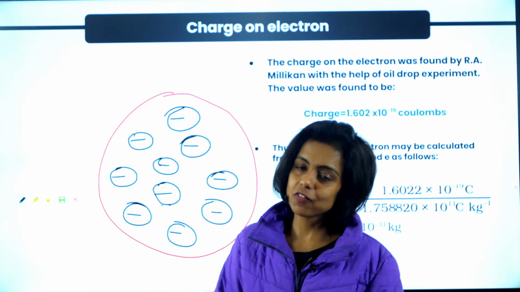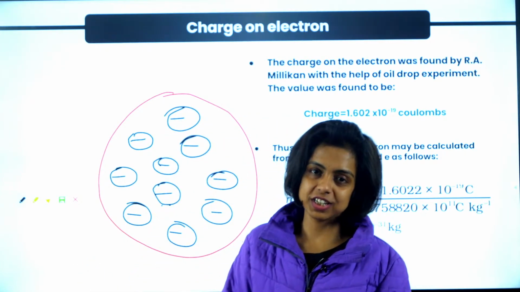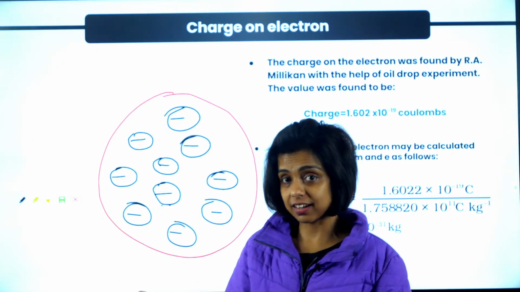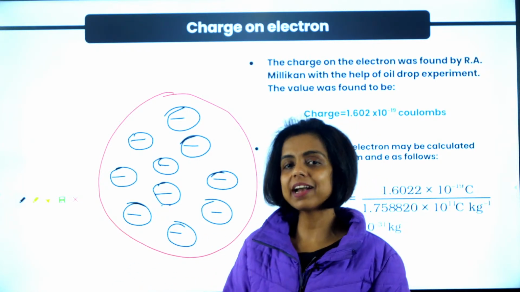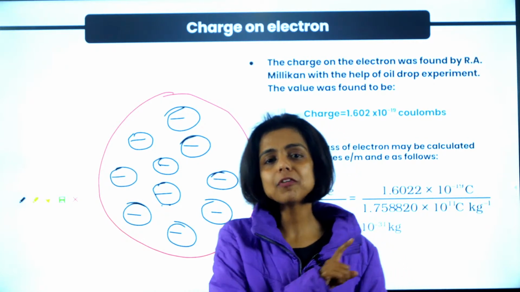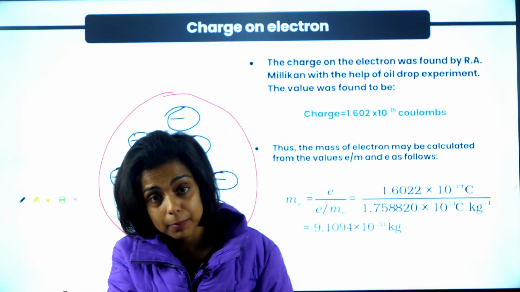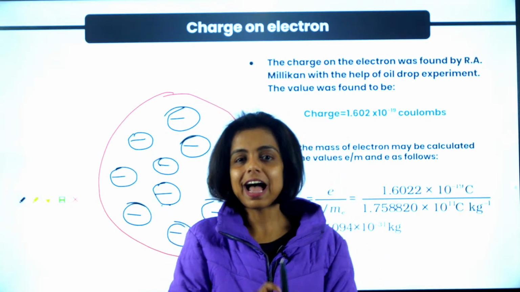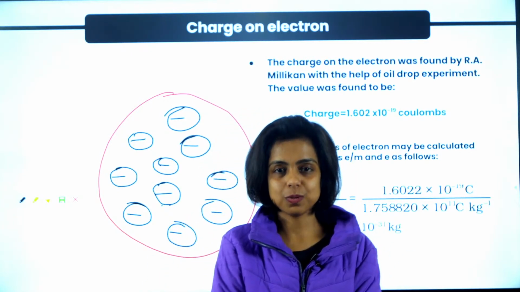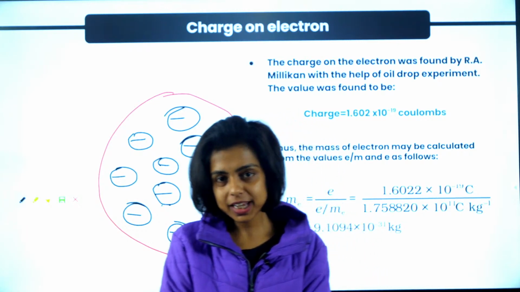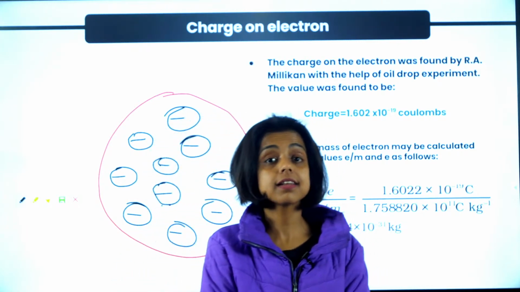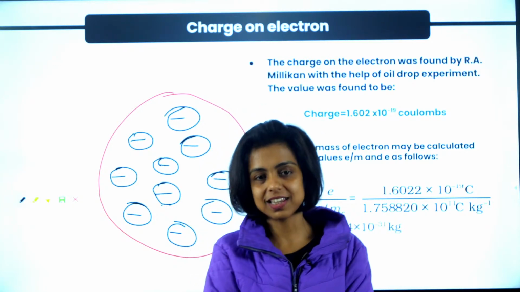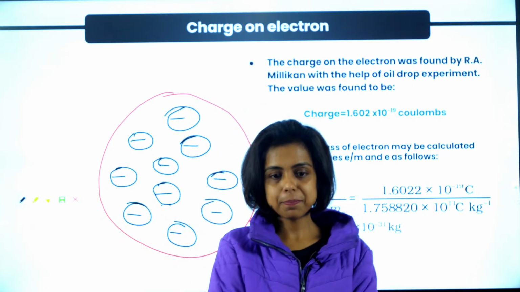Then comes the entry of our next hero, that is Goldstein. Goldstein was the person who proved that just like electrons are there, we have positive particles also inside an atom, by performing exactly the same experiment using the same setup, the same discharge tube, and calling it the anode ray experiment. So the anode ray experiment, the canal rays experiment, is another experiment performed by Goldstein which proved the presence of a positive particle inside an atom.